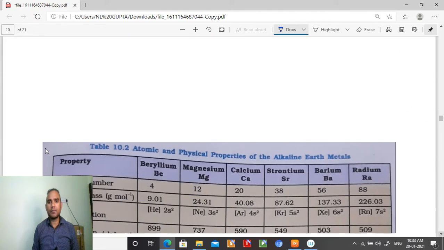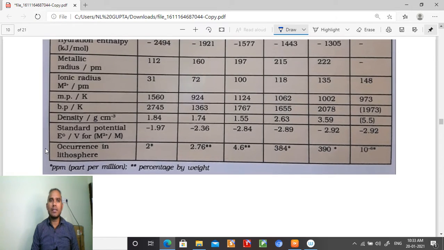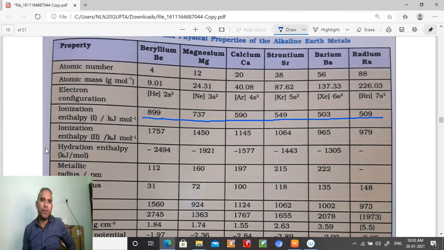Now, student, we will look over the hydration enthalpy, radii, and so on. Ionization enthalpy down the group is continuously decreasing: 899, 737, 590, 549, 503.